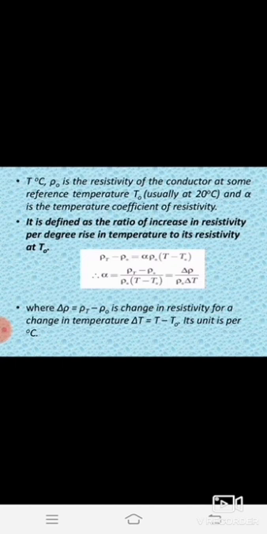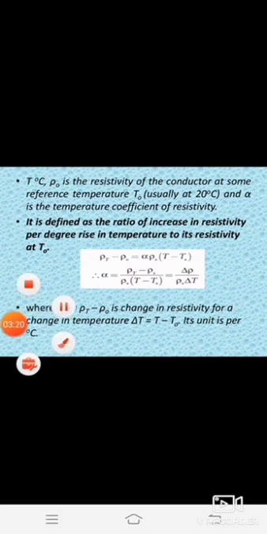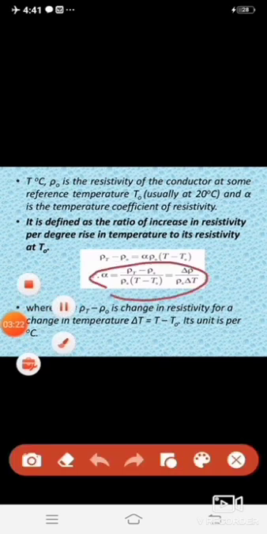From these equations we can calculate the value of rho T. Rho T minus rho naught is equal to alpha rho naught into T minus T naught. From this we can calculate the value of alpha: alpha is equal to rho T minus rho naught divided by rho naught into T minus T naught.